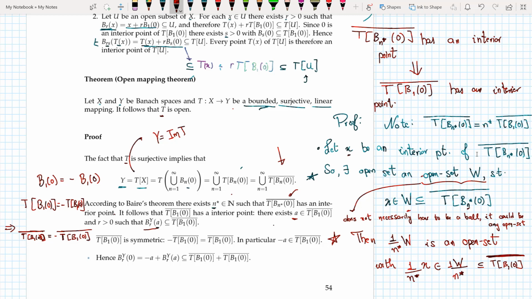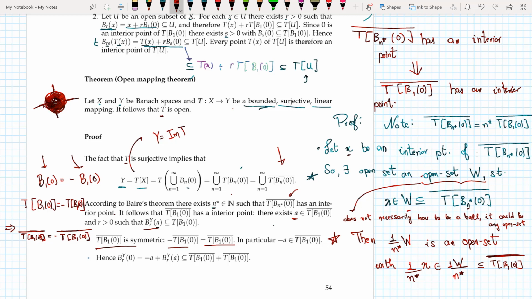Now the closure of T B_1(0) is symmetric. Why so? Well, I know that a ball of radius 1 around 0 is equal to the minus of the ball, because a ball is a set of points, and all those points inside the ball are like copies of each other. So if I take the negative of all the points in my ball, it would still remain the ball.